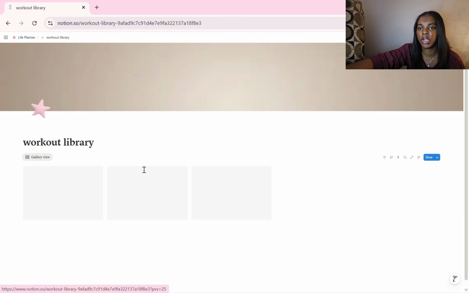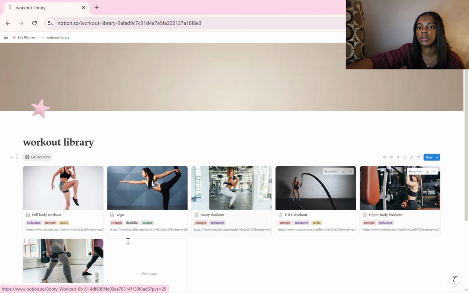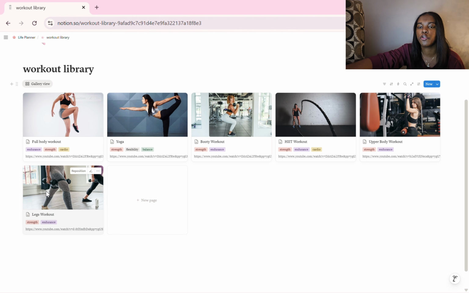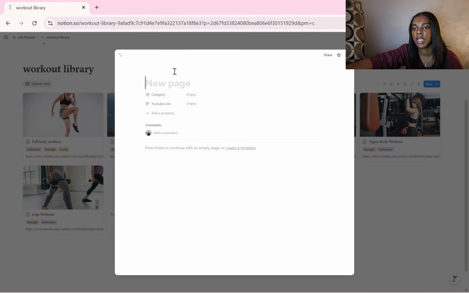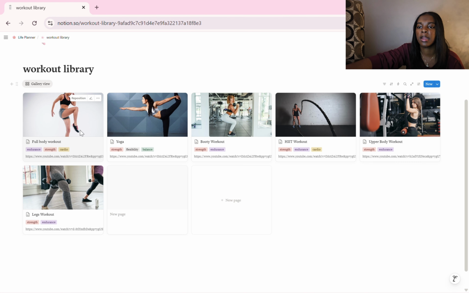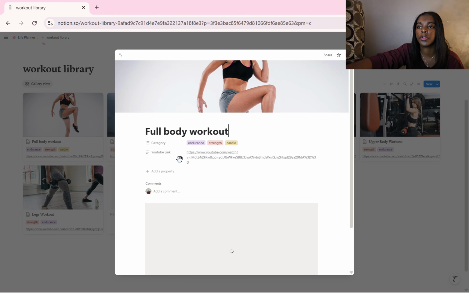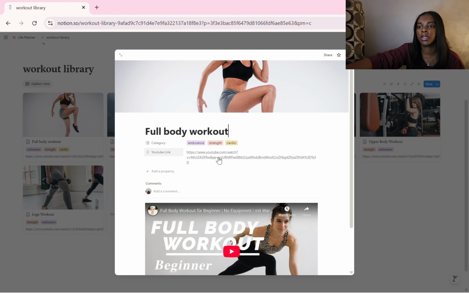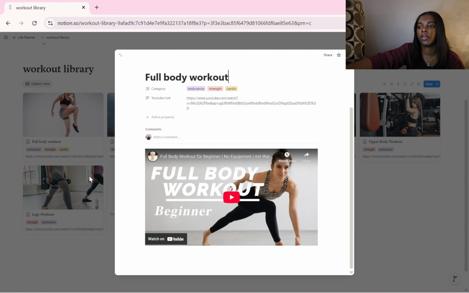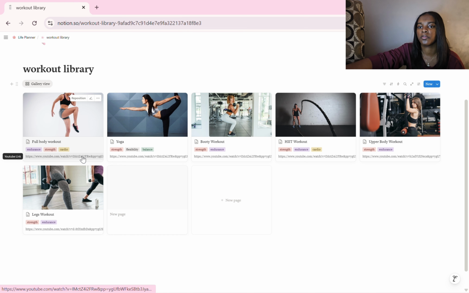Then I have my workout library. These are workouts from YouTube videos that I could use. Like a full bar workout is here, a leg workout. I want to do yoga, and then you can just add a new one, add a comment here, and then add a picture. So this is what it looks like: the category, the YouTube link, and then the video attachment is there.